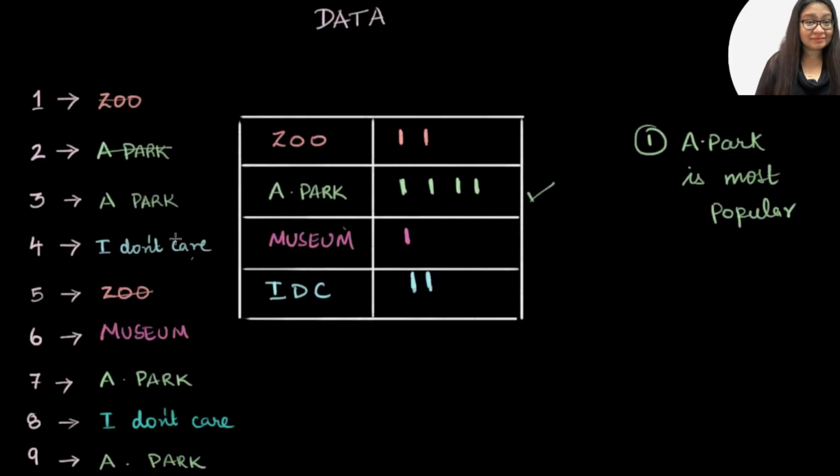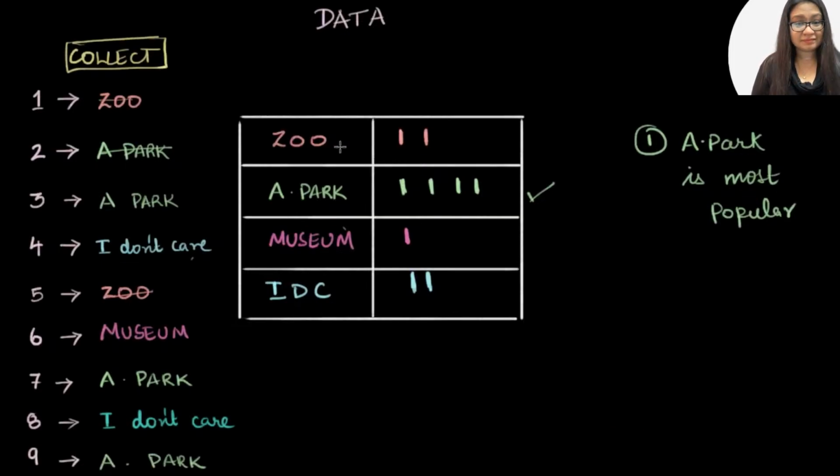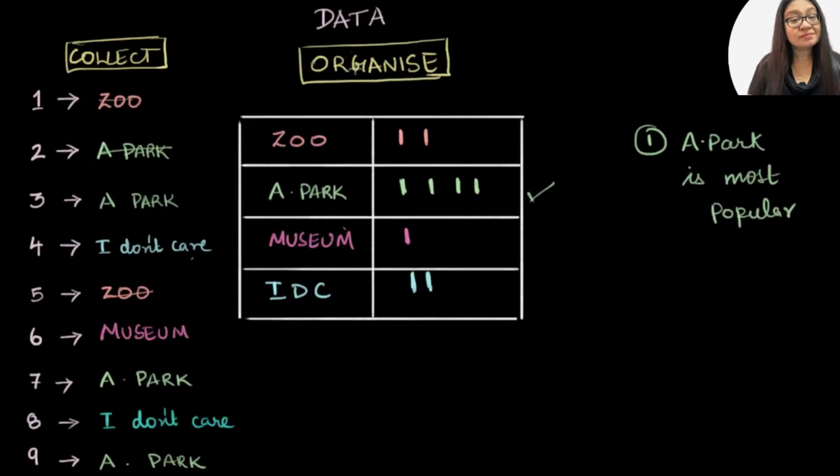So if I have to name this now, what I did here is what we call collect data. You go around asking people, that's one way to collect data. There are many other ways. Then what you do here is called organize data. Organize what you've just collected, which is just another word for putting it all together in a way that's easy to read. And how you organize data depends on what decisions you want to make. In this case, you wanted to decide where to go, so you organized it in this table. You can do it in many other ways. And finally, what you do here, which is take some decision or find out what it means, make some meaning out of it, that's what we call interpret.